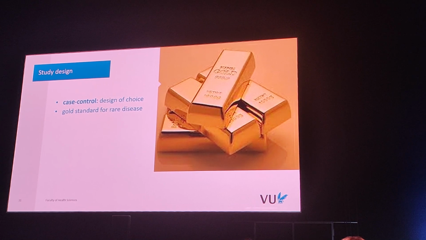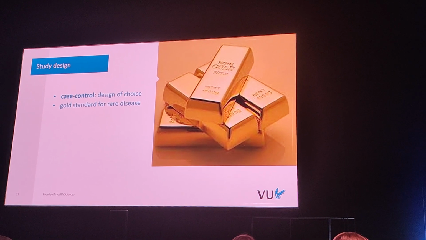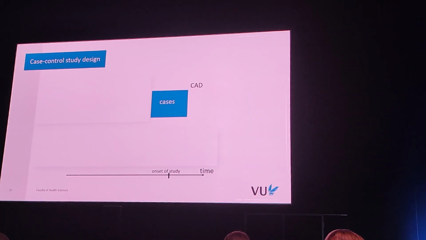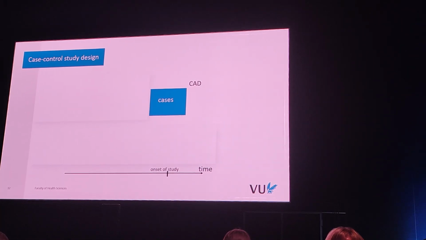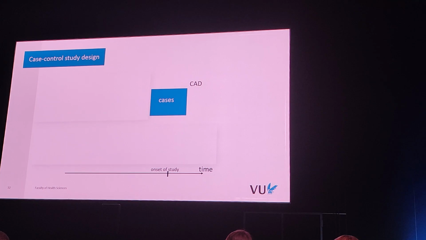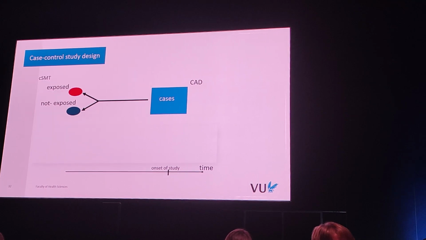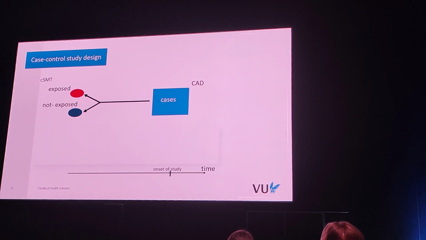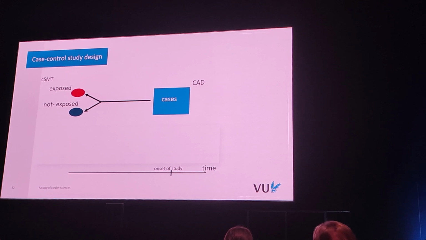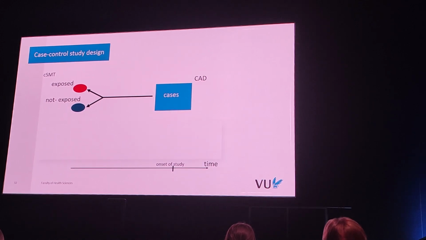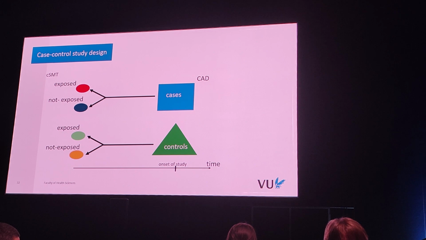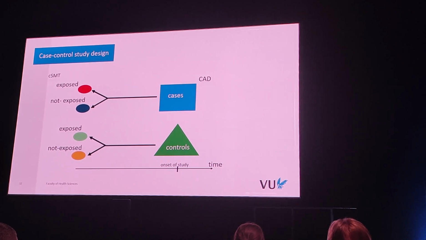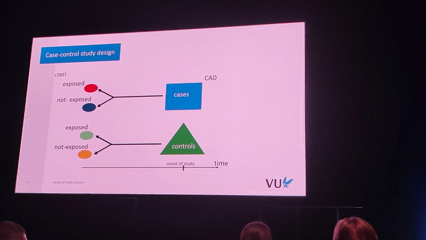Case-control study design is the gold standard when investigating rare disease. So what does that look like? Begin first with the cases, those who have the outcome of interest, cervical artery dissection, and you go backwards. Try to assess exposure to the variable of interest, in this case, cervical spinal manipulative therapy, and essentially do that for a suitable control. What a suitable control is, we can talk about.